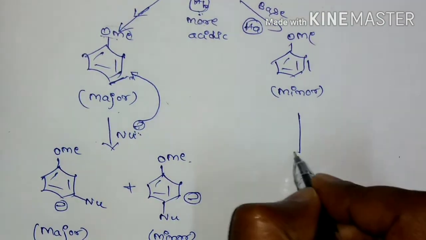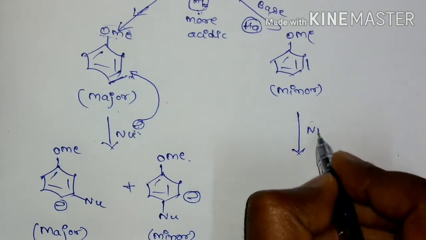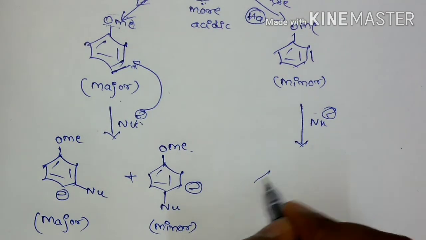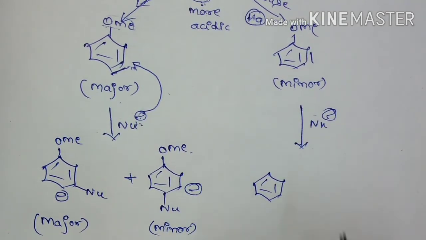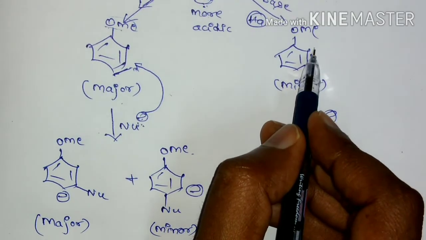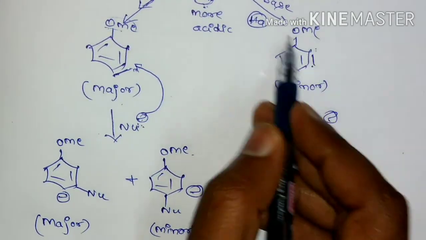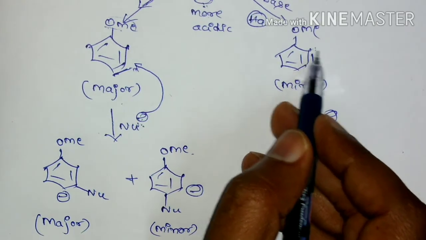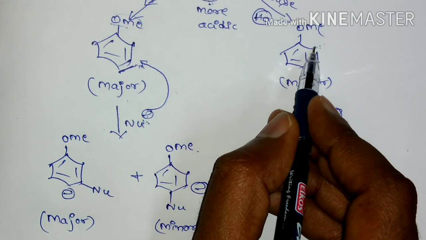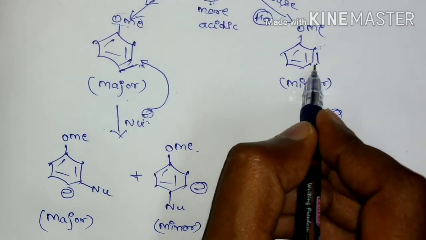So if we take the minor product and react with a nucleophile, then here also there are two possibilities: the meta position and the ortho position. At the ortho position, due to the presence of this electron donating group, there will be an increase in the electron density. So the nucleophile cannot attack this ortho position, it has to attack the meta position.